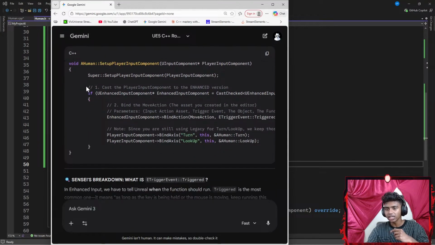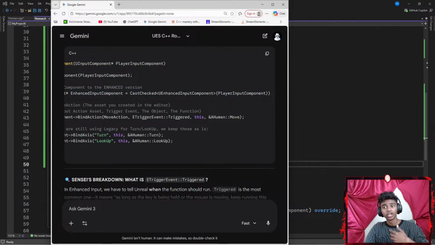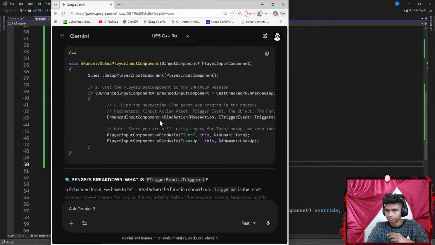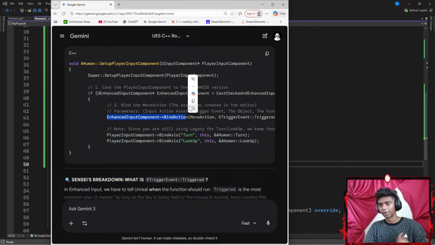Copy this exact thing. So I go with the UEnhancedInputComponent pointer, EnhancedInputComponent, which is equal to my CastChecked. If my EnhancedInputComponent has my CastChecked of my UEnhancedInputComponent, PlayerInputComponent, then I'm going to do something. My EnhancedInputComponent is going to be pointing towards a BindAction.